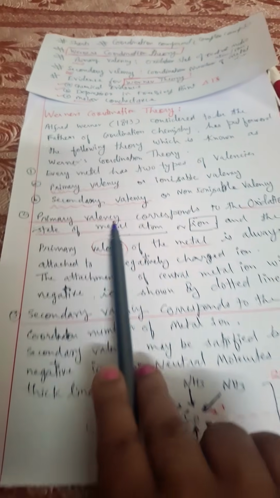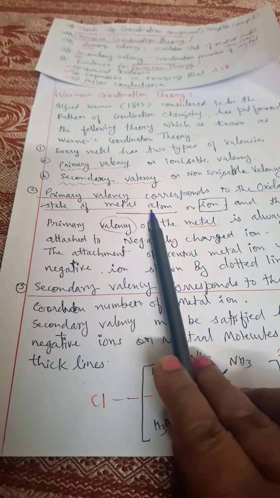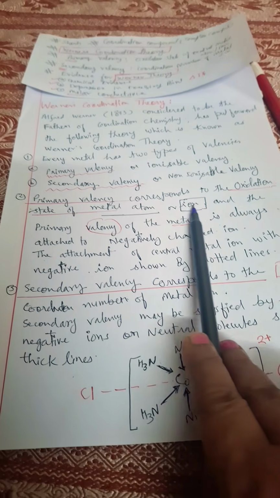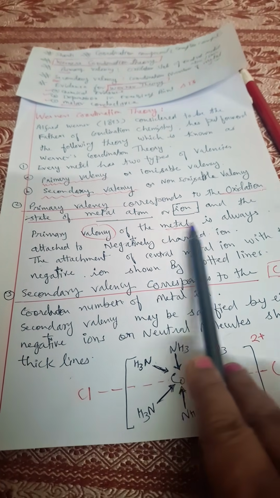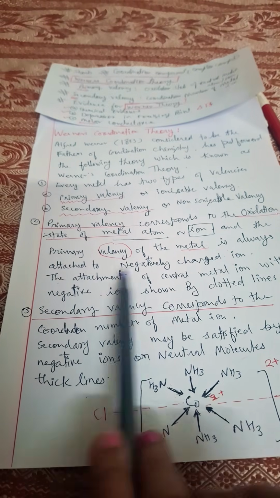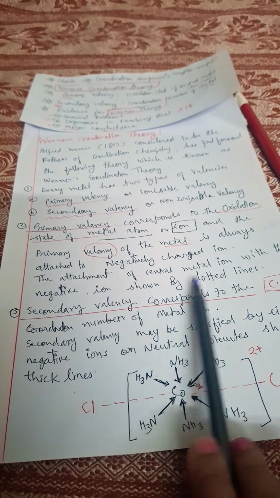From the definition, it is clear that primary valency corresponds to the oxidation state of the metal atom or ion. The primary valency of the metal is always attached to the negatively charged ion. The attachment of the central metal ion with the negative ion is shown by dotted lines.